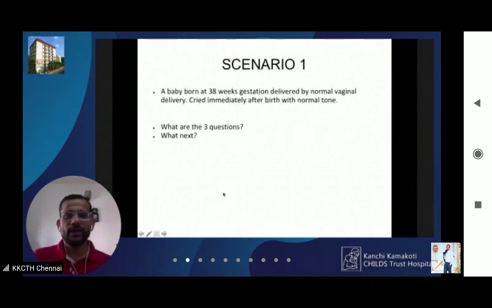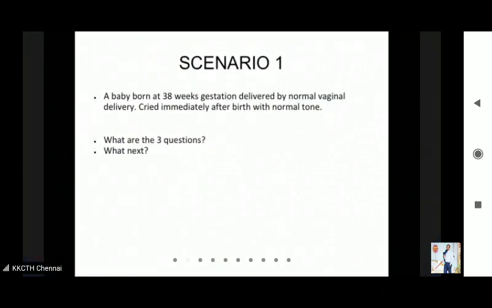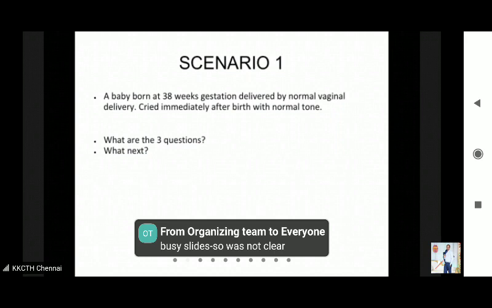So here is scenario 1. A baby born at 38 weeks gestation, delivered by normal vaginal delivery, cried immediately after birth with normal tone. So birth has happened, and there are 3 questions you need to ask. So term, yes, it is 38 weeks. Tone is good, and baby is breathing and crying. Okay. So what are the 3 questions? I myself have answered them: term, tone, and breathing or crying.